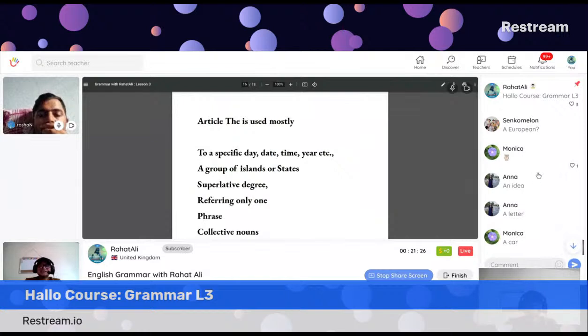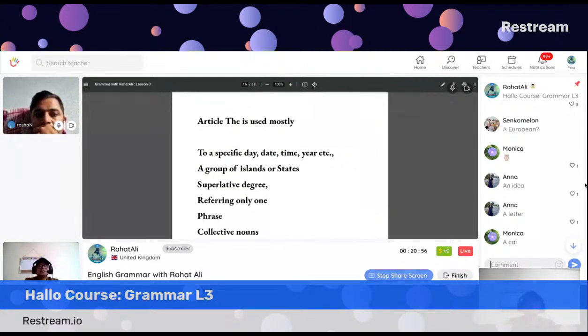Before a vowel sound, we use the, and in front of a consonant sound, we use the. Very good, bravo, well done. So we use the before a vowel sound, like any sound that has a, e, i, o, u, and we use the in consonant sounds.